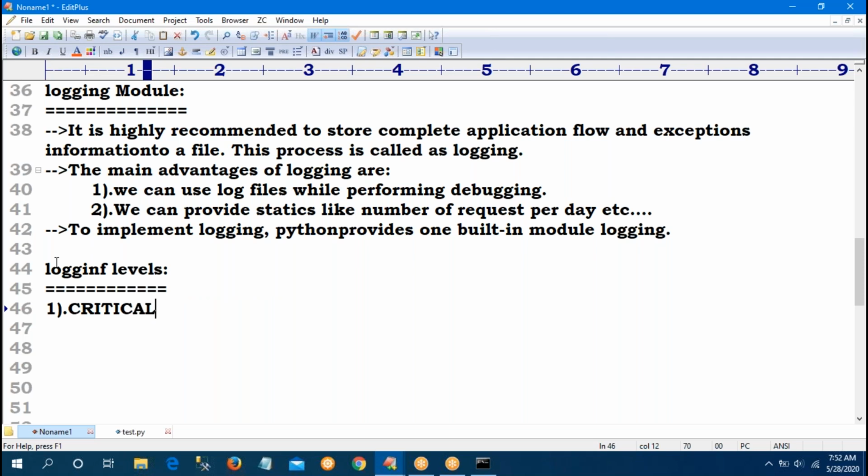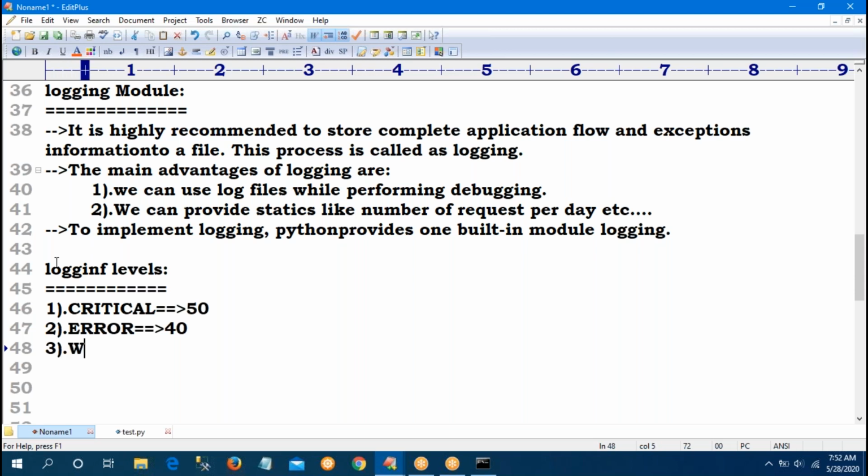Sir, either you can give critical or you can give a number also. These numbers are predefined, fixed. 50 is the number for critical. Second, if something goes wrong, error, or I can give 40. So critical means 50 is the number, and error represents that something went wrong in my program.